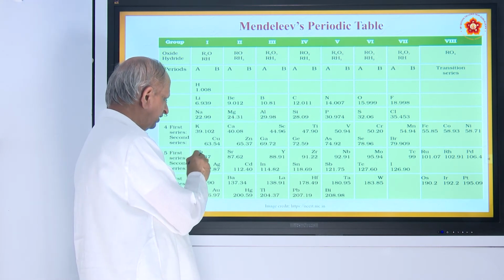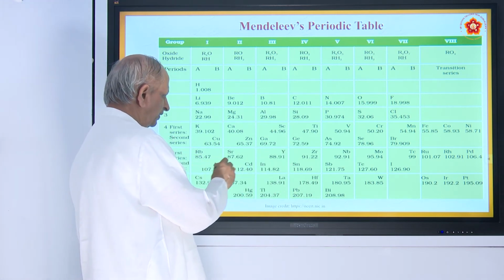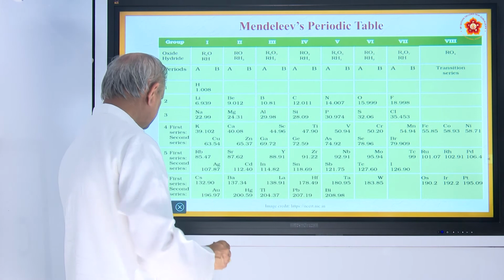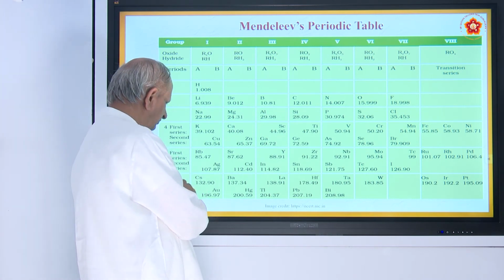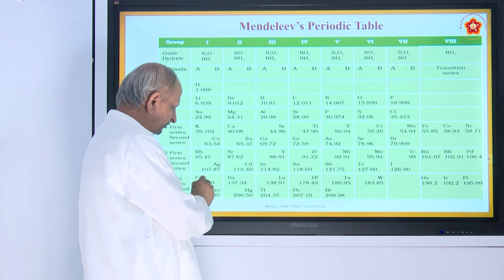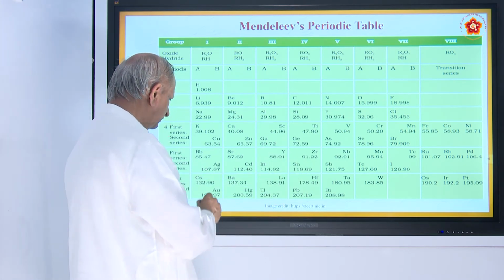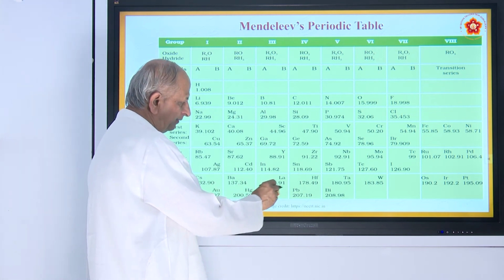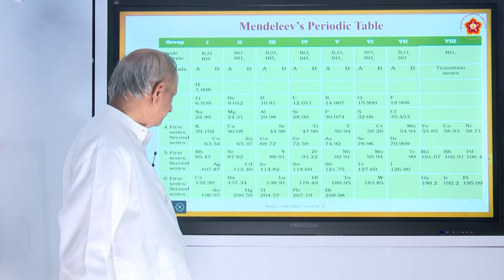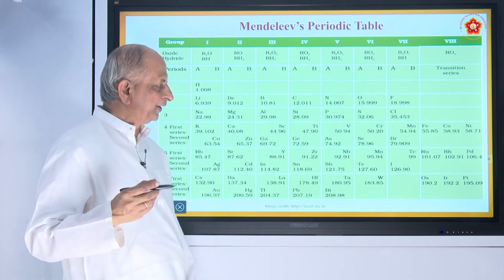The first series like rubidium, strontium, etc. The second series silver, cadmium, etc. And the sixth period again has 2 series, cesium, barium, etc. in one series, and gold, mercury, thallium, lead, etc. in the second series. So, periods 4, 5, 6 are divided into 2 groups here.